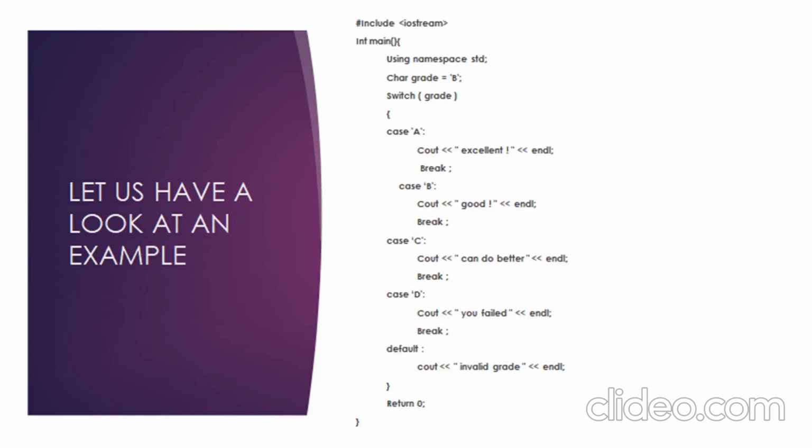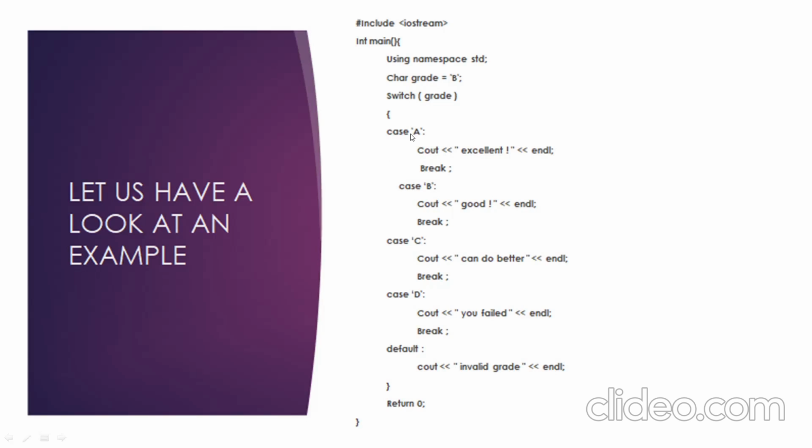Now let us have a look at an example. In this, we have initialized our variable grade and we have given the value of grade as B. And see, here in place of expression we are using grade because we want to switch between grades. Now we have given case A, this is our case constant, and this is our statement for case constant A. The statement is, the cout statement is excellent.